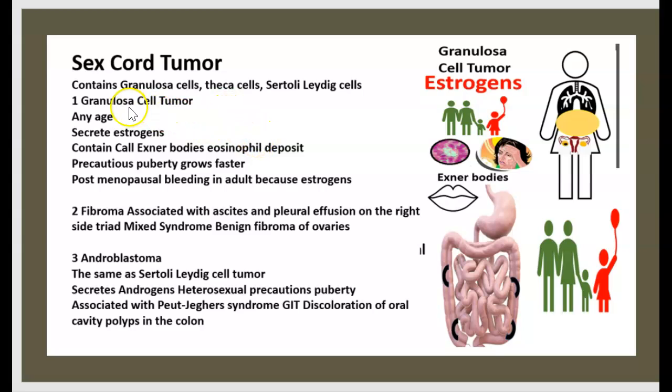Cord tumor, granulosa cell tumor, fibroma associated with ascites, pleural effusion, and benign fibroma of ovary. Androblastoma, the same as Sertoli Leydig tumor, secrete androgen and associated with Peutz-Jeghers syndrome.